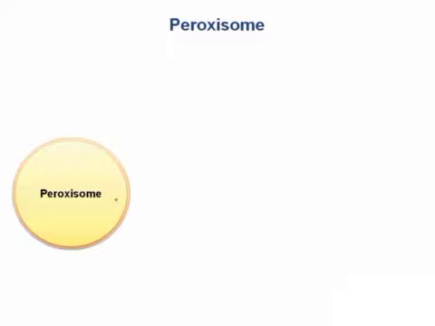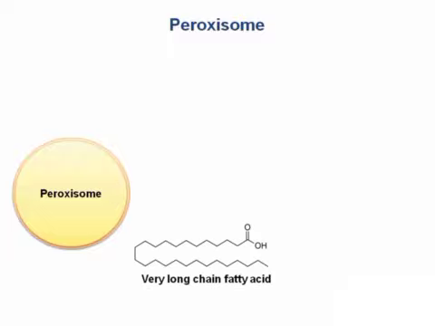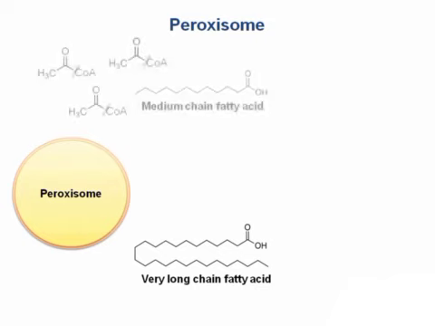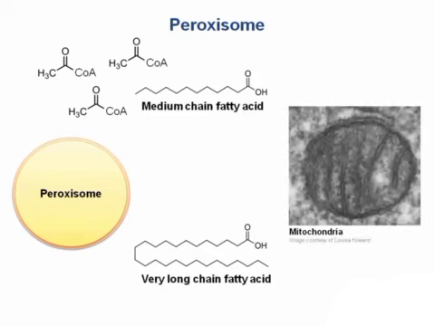Peroxisomes are the organelles where catabolism of very long-chain fatty acids, like this one, begins through the process of beta oxidation. This converts them into medium-chain fatty acids by removing pairs of carbons as acetyl coenzyme A. And the medium-chain fatty acids are then transported into mitochondria and completely degraded, which will be discussed more later in the chapter. So if a patient has dysfunctional peroxisomes, what happens?